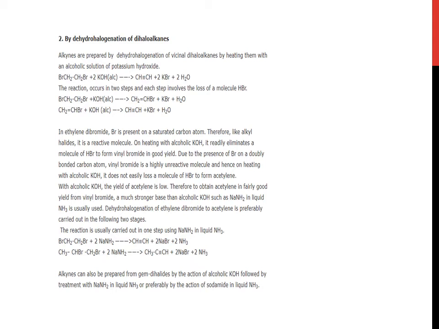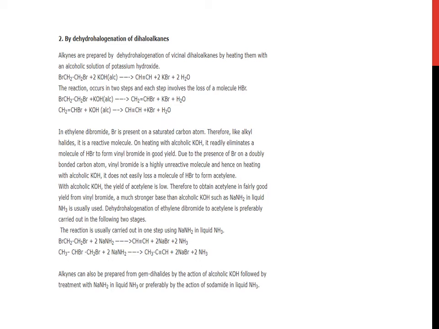BrCH2, CH2Br, when treated with alcoholic potassium hydroxide, gives CH triple bond CH and potassium bromide and water. The reaction occurs in two steps and each step involves the loss of a molecule of HBr. What are these two steps? Firstly, this single bond changes to a double bond. Then this double bond changes to a triple bond.